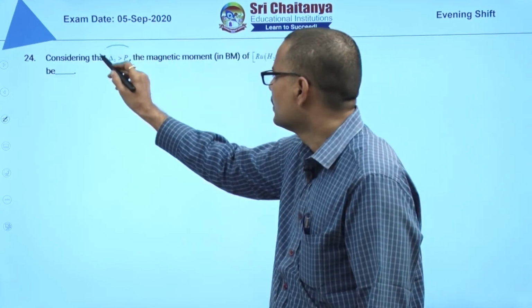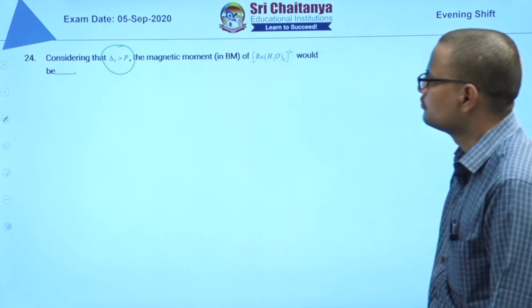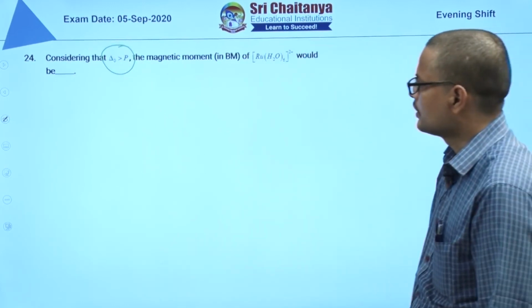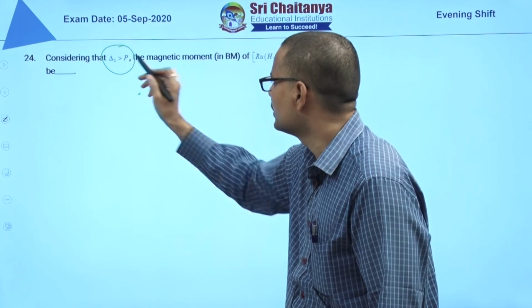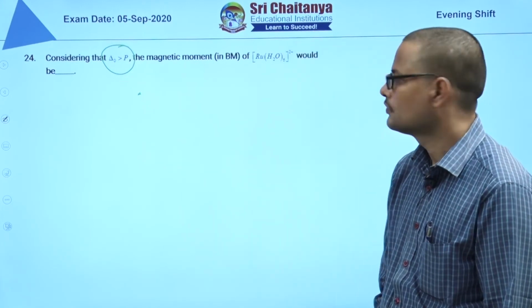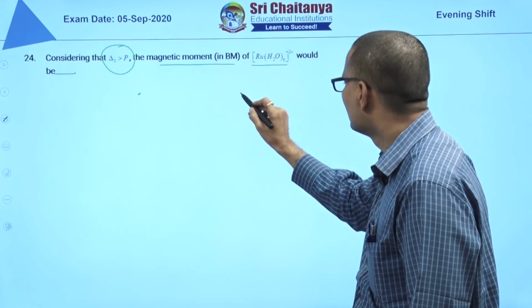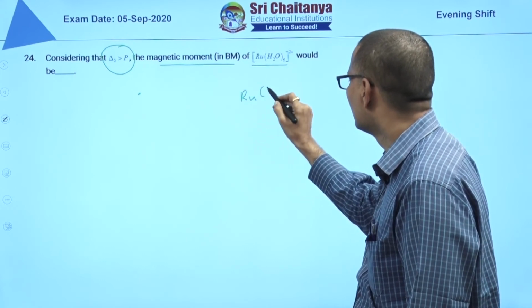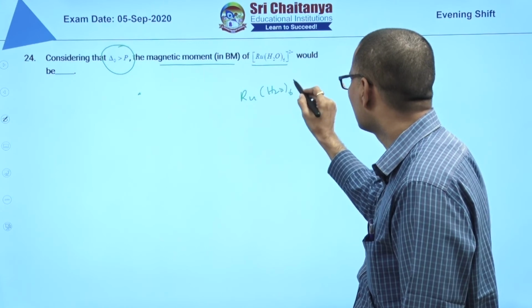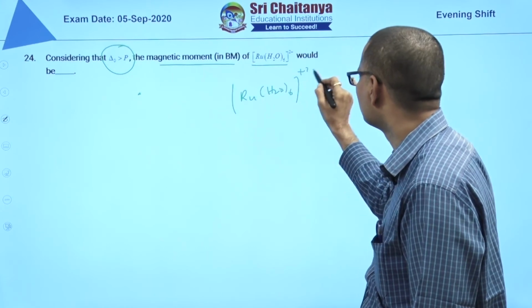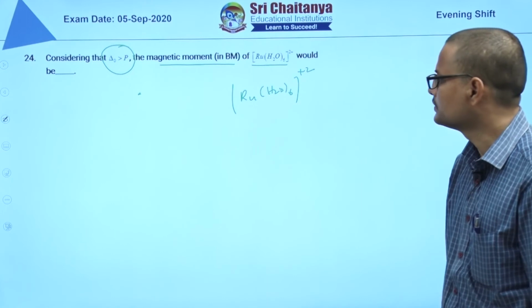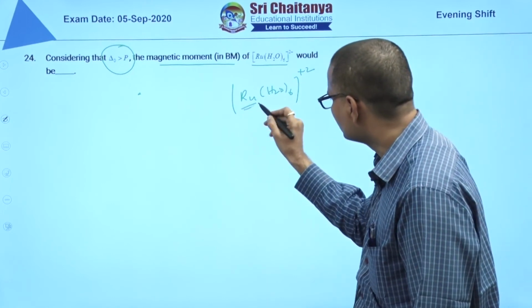Consider delta naught is more than P. That means CFSE is more than pairing energy. Then you have to find magnetic moment for ruthenium 2+ octahedral complex. The difficult thing is, which group is this?